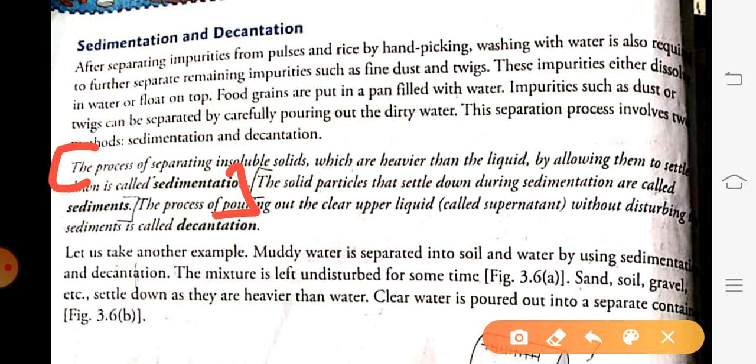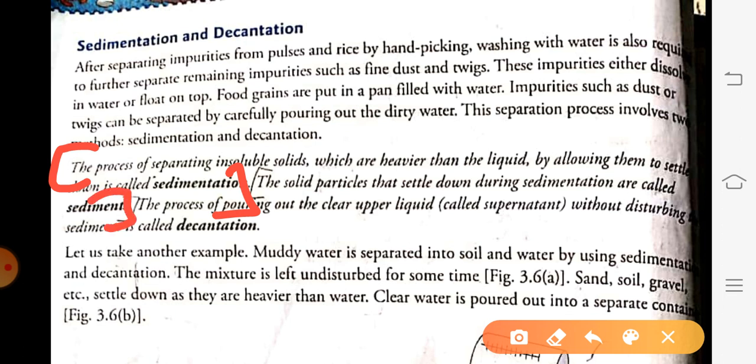The process of separating insoluble substances which are heavier than the liquid by allowing them to settle down is called sedimentation. And the solid particles that settle down during sedimentation are called sediment.